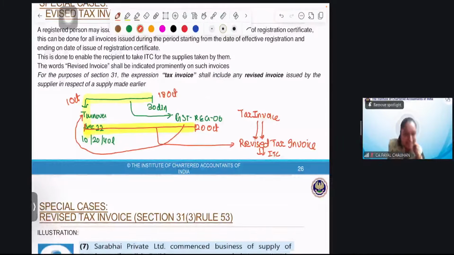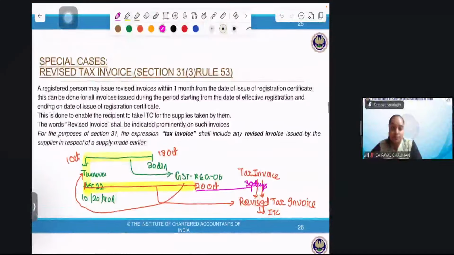Yes, exactly, so that ITC can be claimed. And this is what is known as a revised tax invoice. In what time frame do we need to issue a revised tax invoice? Within 30 days from the date of grant of registration, the day you got the information of registration. Now we'll read it. A registered person may issue a revised tax invoice within 1 month from the date of issue of registration certificate. I told you, within 1 month I need to issue.